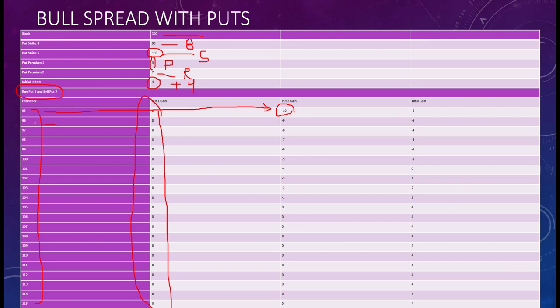Similarly, if the market price is 96, he has the right to sell at rupees 105 to you, where the market price is 96.